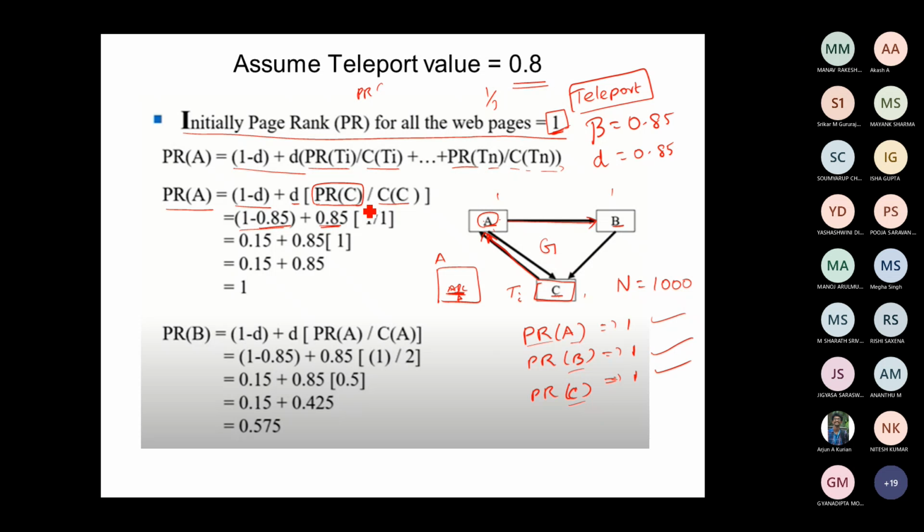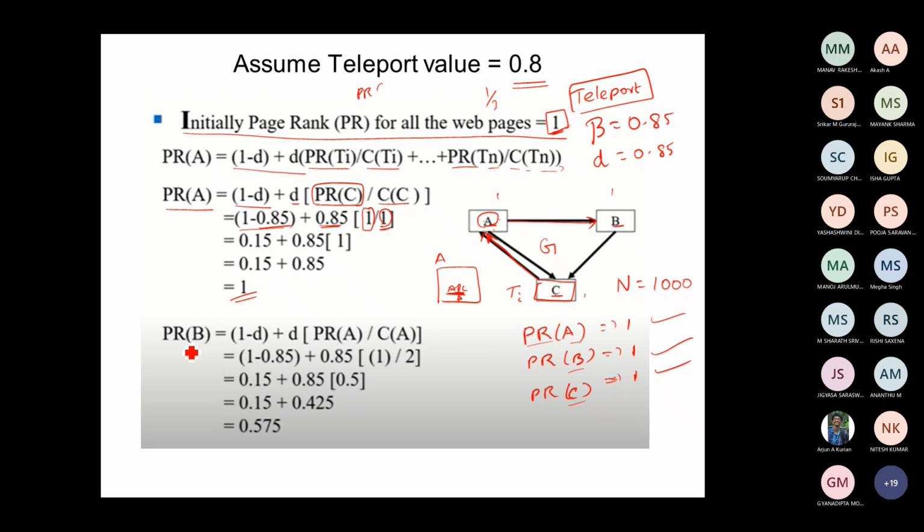So PageRank of C is 1 divided by C(C). How many outlinks are there? A is the only link, and that is the first and last link. So divided by 1. You compute it, and you will get the PageRank.